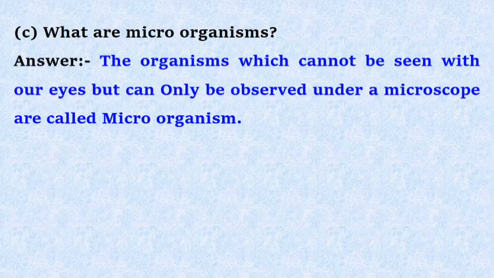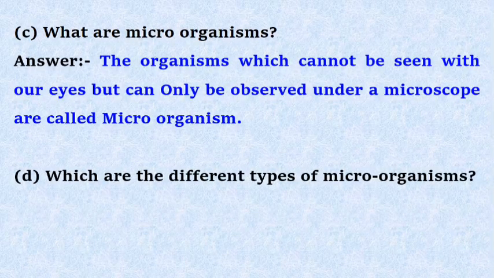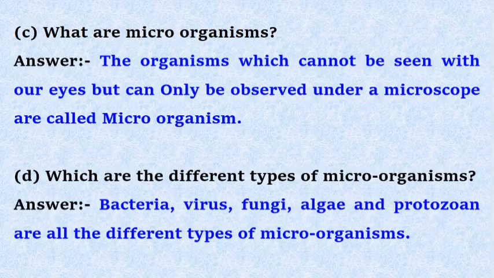C. What are microorganisms? Answer: the organisms which cannot be seen with our eyes but can only be observed under a microscope are called microorganisms. D. Which are the different types of microorganisms? Answer: bacteria, virus, fungi, algae, and protozoan are all the different types of microorganisms.